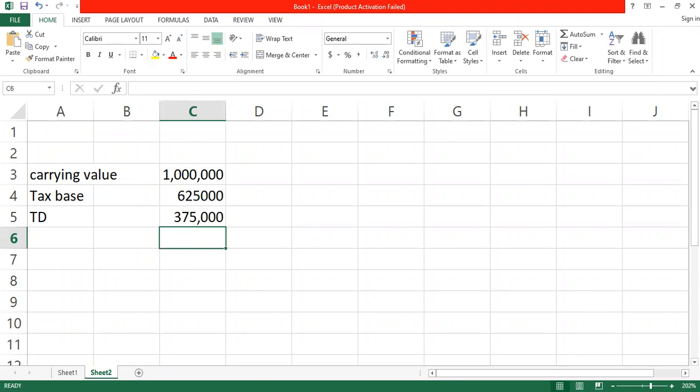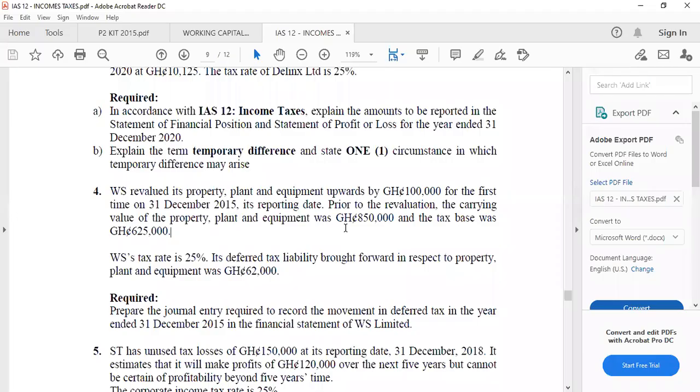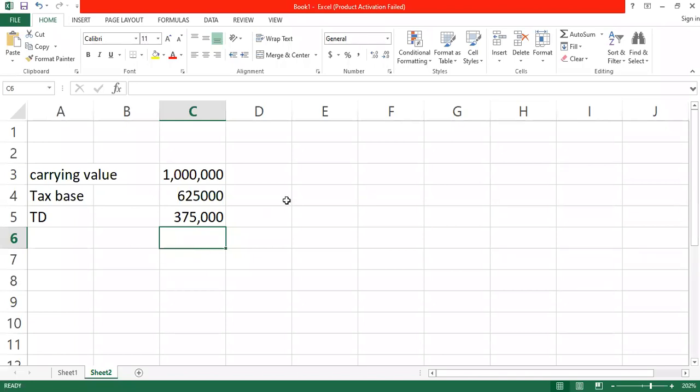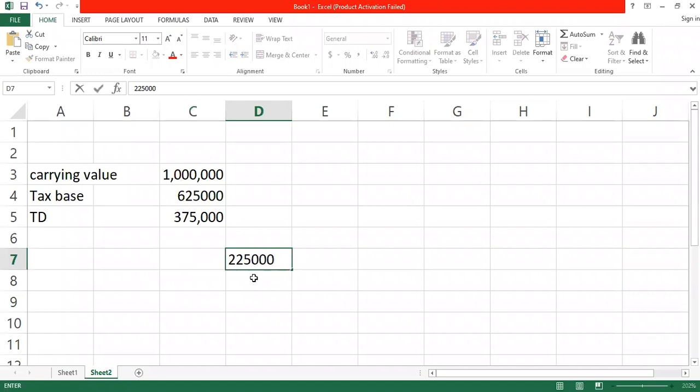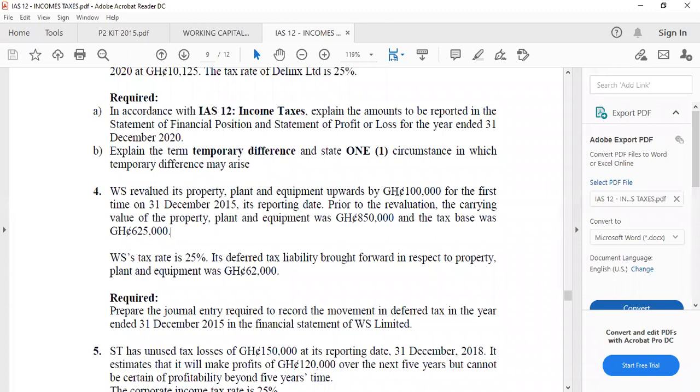Assuming the asset was not revalued, what should have been the actual temporary difference? 225, isn't it? All right. Let's look at what the revaluation surplus is from this particular question.